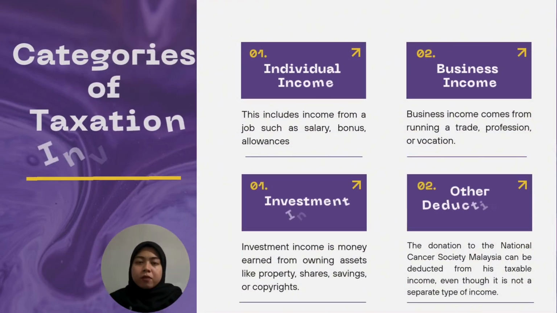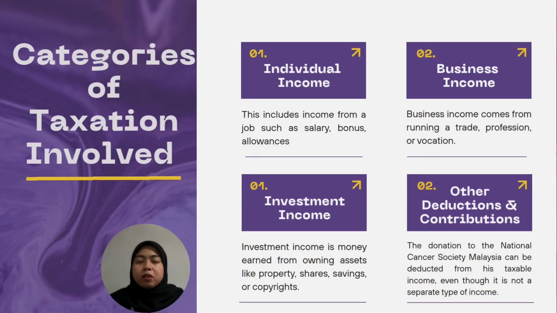Category of taxation involved. Ahmad Nadir's income is divided into 3 main categories. First is individual income, which includes his salary, bonus, and allowances. Second, business income from his cafe with an adjusted income of RM35,000. And then third, investment income such as rental and dividends. Some of these are taxable, while dividend and royalty are exempt.